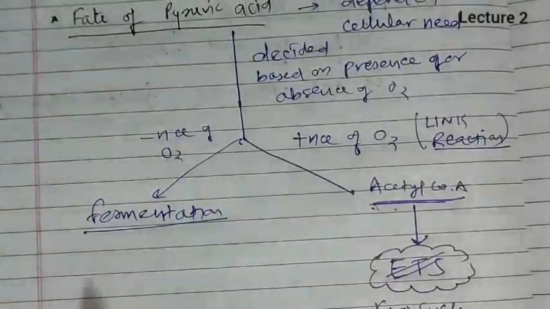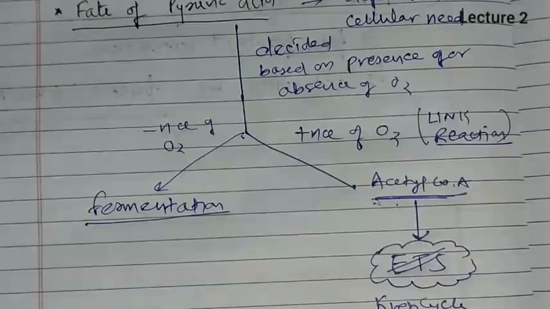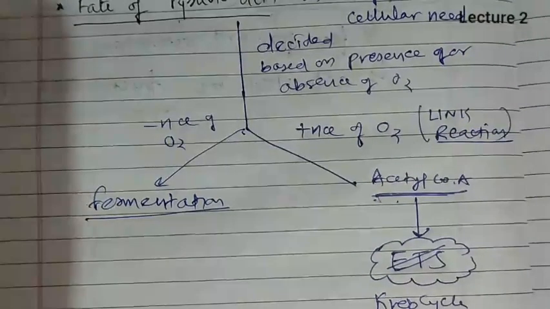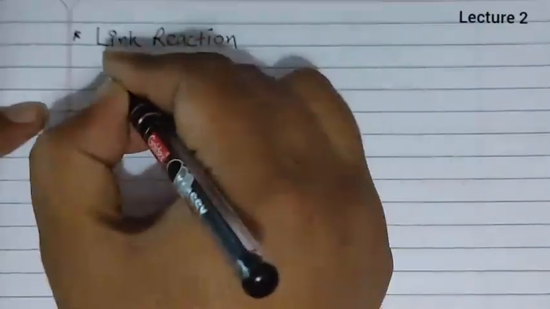So first we talk about link reaction, then Krebs cycle, and then electron transport system. So next is link reaction.